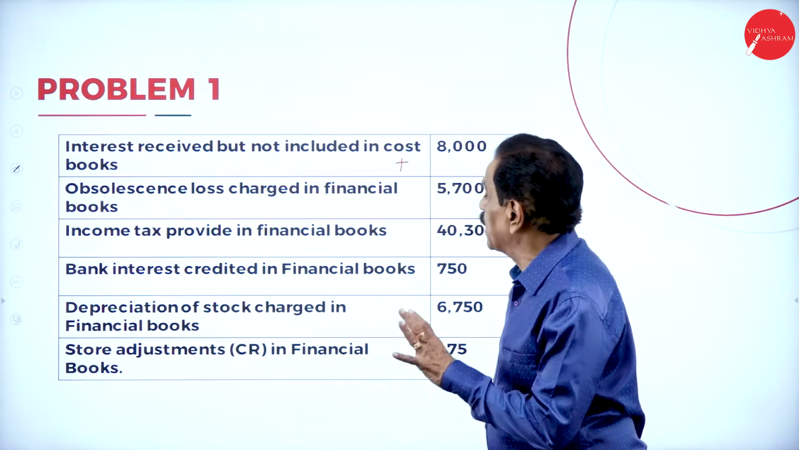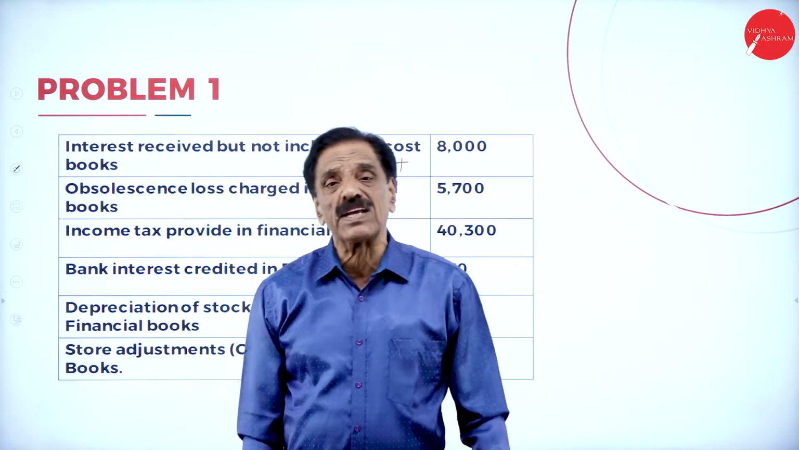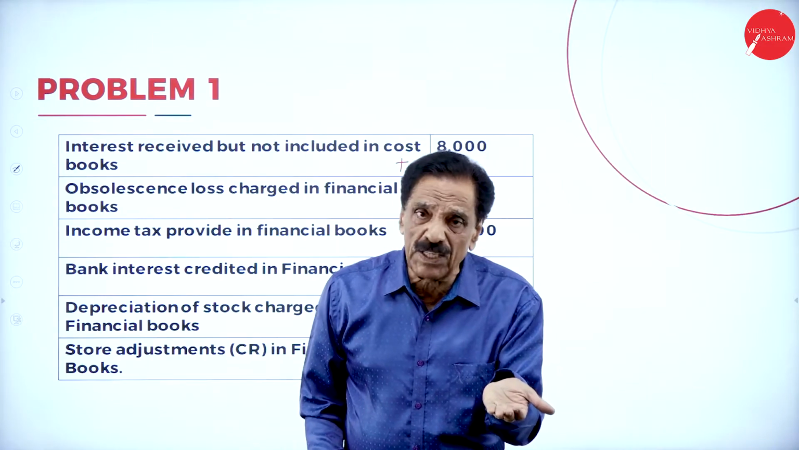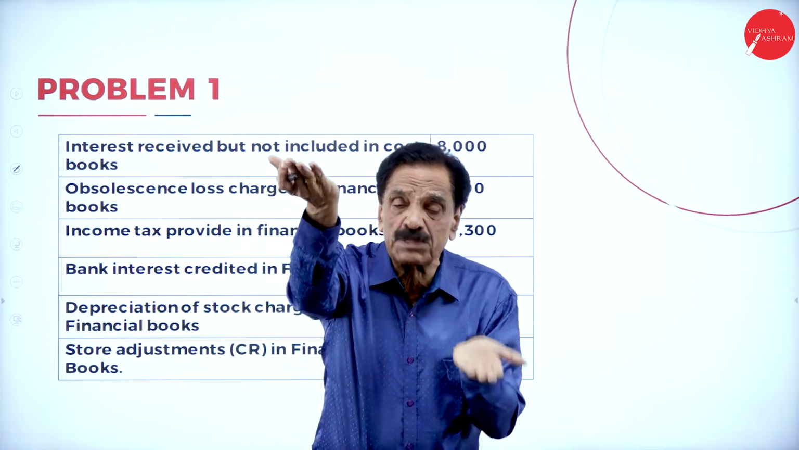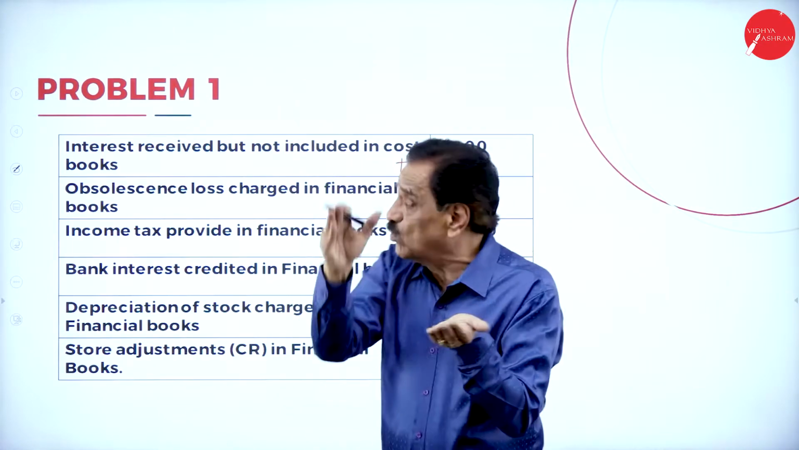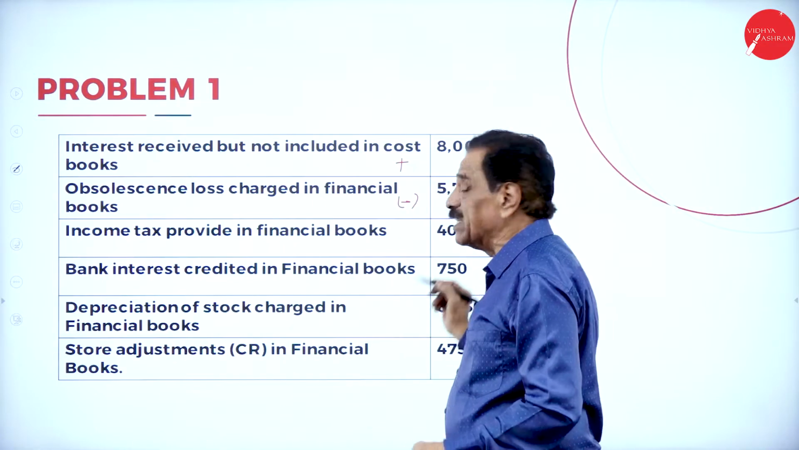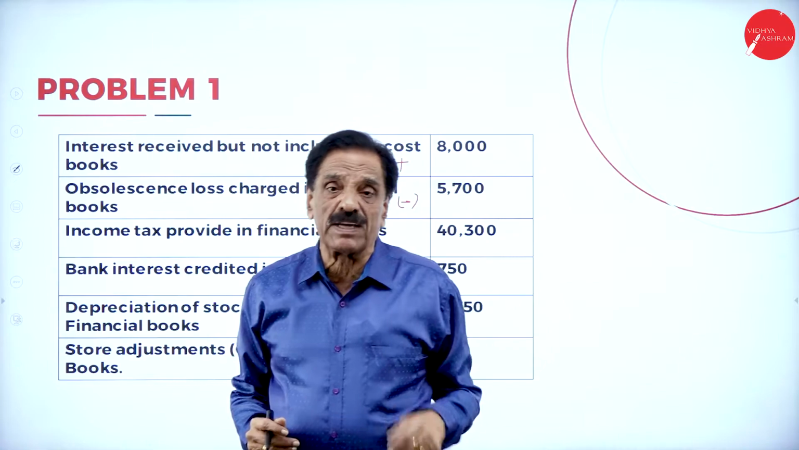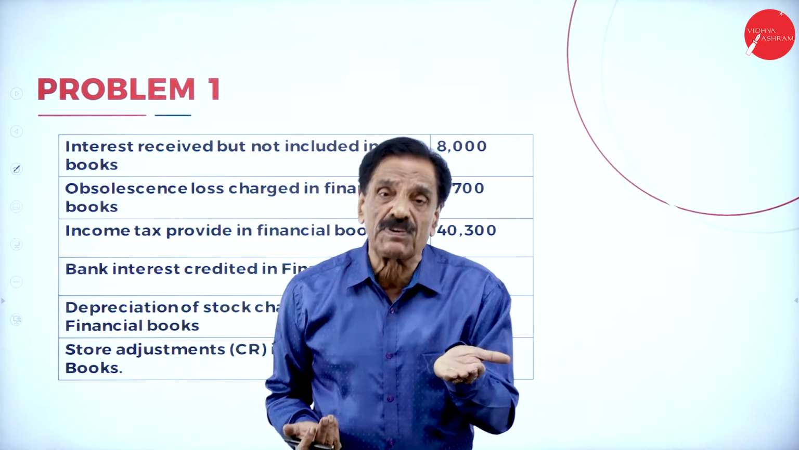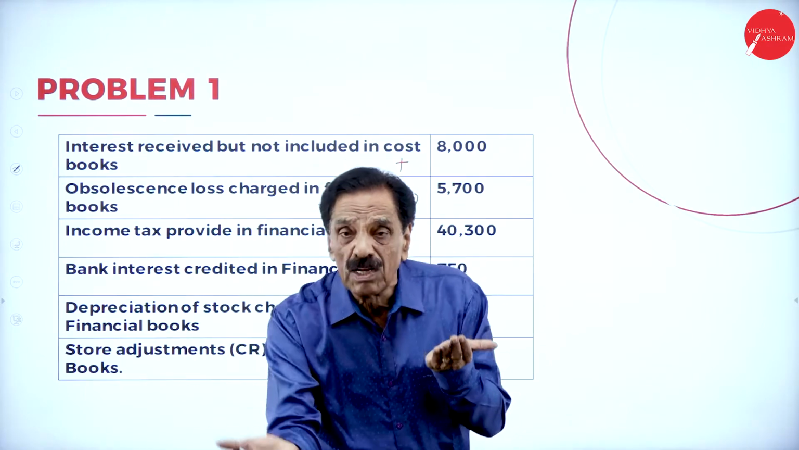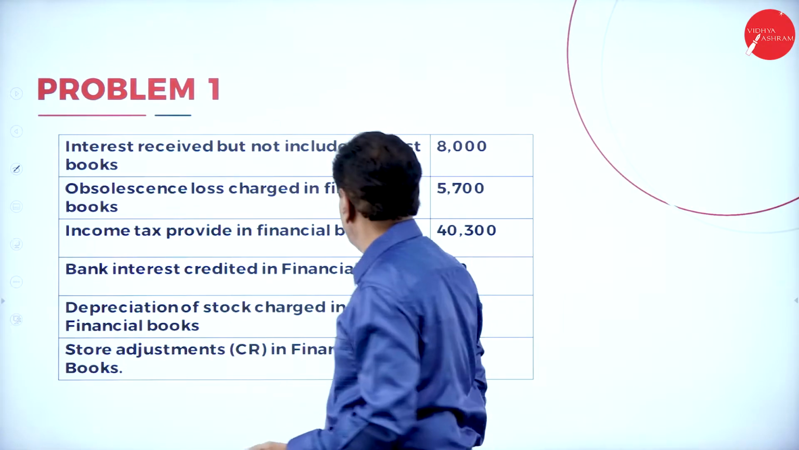Then obsolescence loss charged in financial. Some loss has been charged in the financial book. When you charge in the financial book, what will happen? Your profit will be reduced, but no entry in the cost book. So cost book shows more profit, financial shows less profit. To make equal, what to do? Reduce. Then income tax provided in financial, income tax paid in the financial. When the income tax is paid, what will happen to your net profit? Net profit will reduce in the financial book, but no entry in the cost book. Cost book shows more profit, financial shows less profit, reduce.